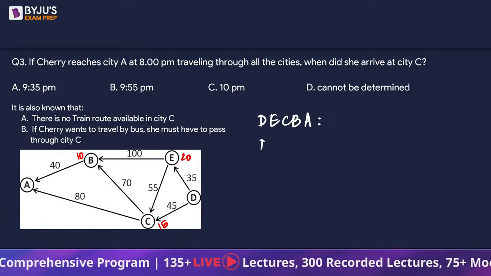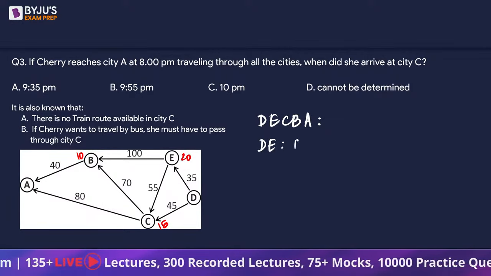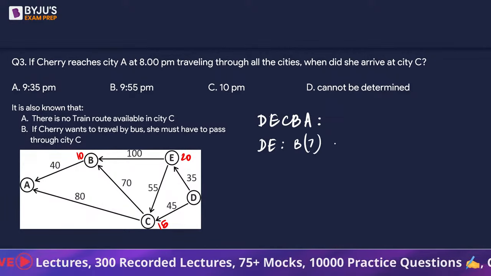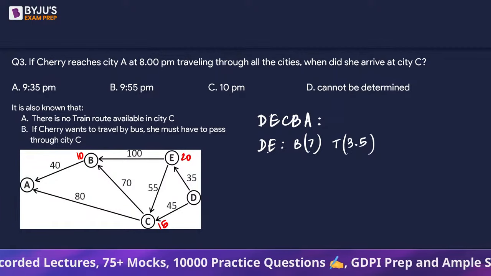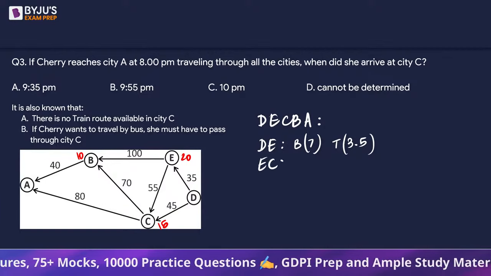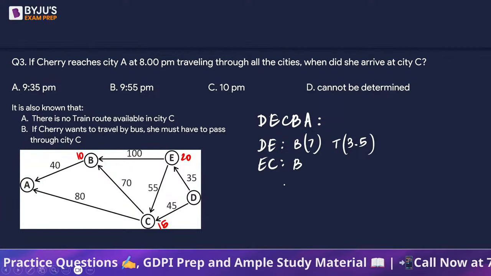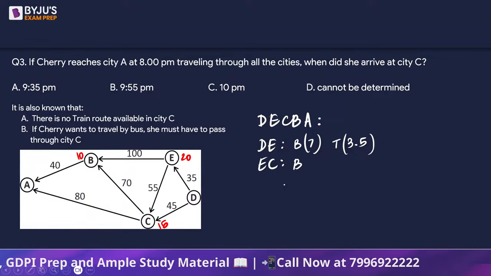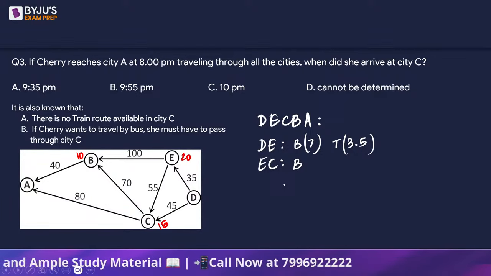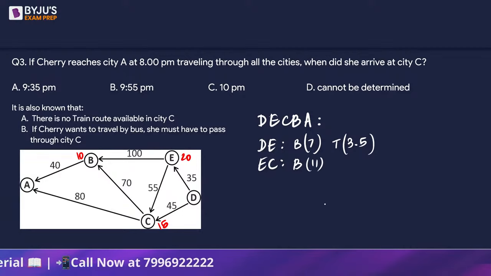Also, this particular path, which is DE, if somebody is going to take a bus, it's going to take 7 hours. If somebody is going to take a train, he's going to take 3.5 hours. So after DE the next route is EC. Somebody will have to take a bus because city C has no train available. So that is going to take 11 hours, right?